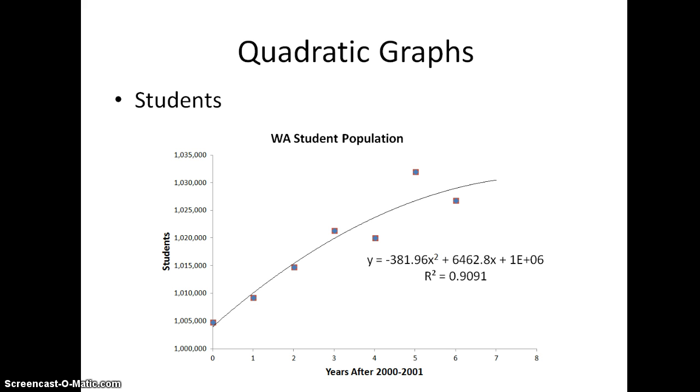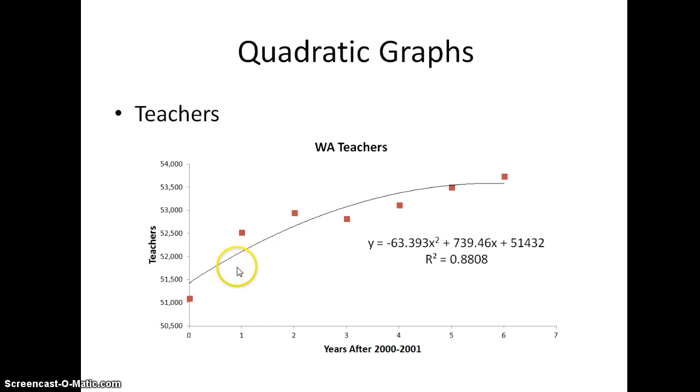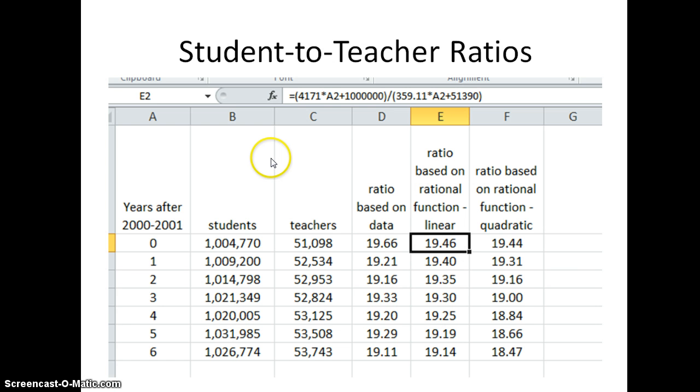The one shown above is a quadratic graph of the number of students after X years. I created the quadratic graph to compare it to the linear one in order to see which one represented the data better. The conclusion is explained in the last graph. Similar to the previous graph, this is a quadratic graph of the number of teachers X years after the 2000-2001 school year. The line grows as closely as it can between the different data points on the graph.